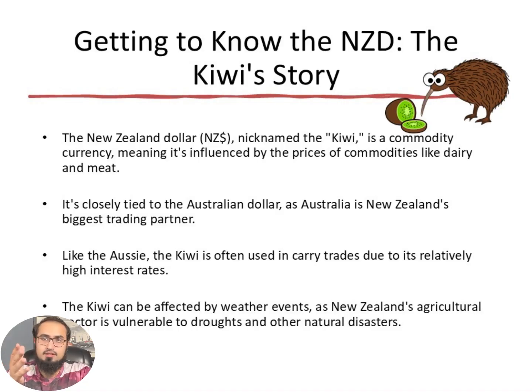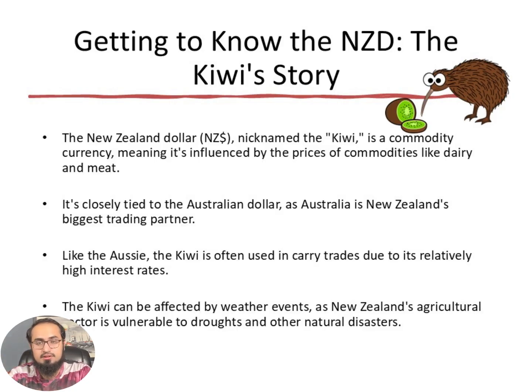Now, what is its main export? Dairy and meat, so their prices make its currency weak and strong. It's closely tied to the Australian dollar. Australia is New Zealand's biggest trading partner. Like Australia's, the Kiwi is often used due to relatively high interest rates. Its interest rates mostly remain high, so it is used in carry trade. The Kiwi can also be affected by weather events because agriculture, as we discussed, depends on the weather and becomes very vulnerable. When there are droughts, natural disasters, or wildfires, they are inevitably affected.